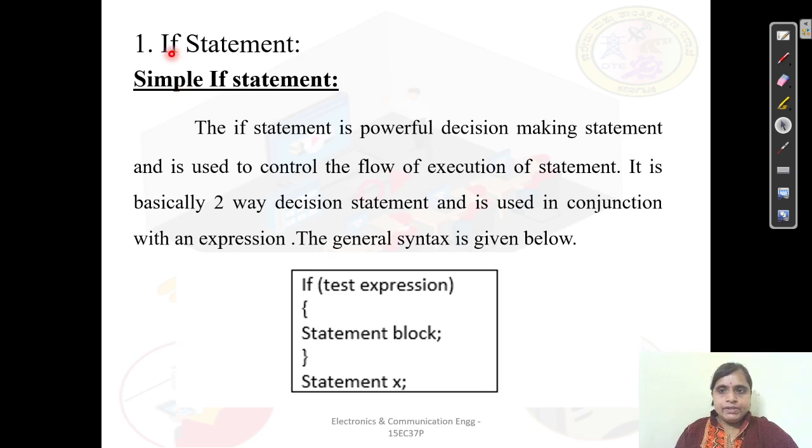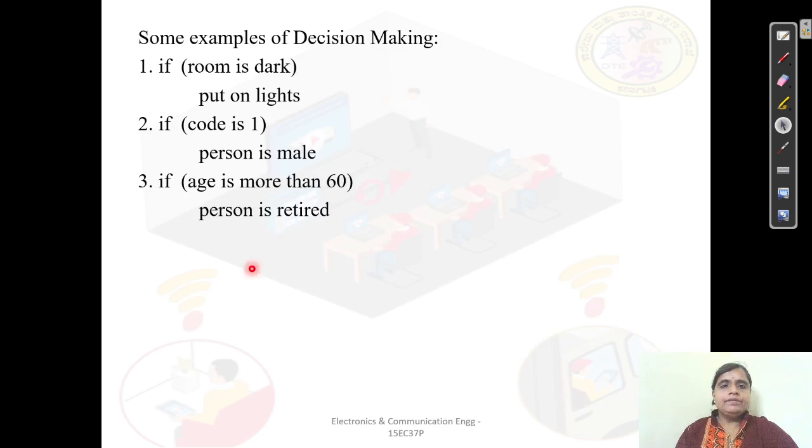Now we'll start with the actual topic, that is the if statement. First, we will go through the simple if statement. So what actually is the if statement? The if statement is a two-way decision making statement. If you take an example, say a simple example: if the room is dark, then put on the lights. What's the condition here? You put on the lights if the room is dark.